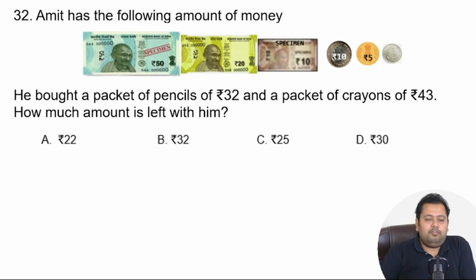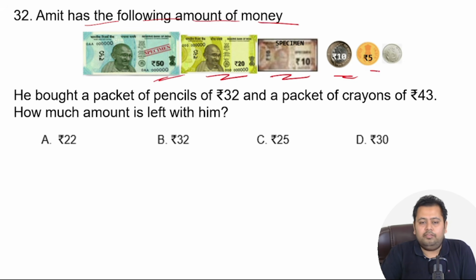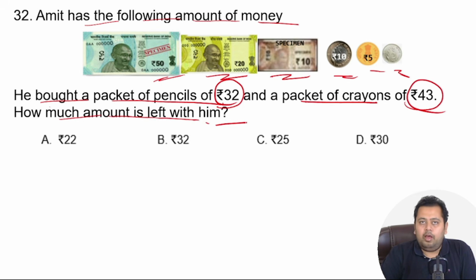Okay, so now we solve question number 32. Amit has the following amount of money as shown in the given figure. He bought a packet of pencils of rupees 32 and a packet of crayons of rupees 43. How much amount is left with him now? So what you have to do over here is find out how much money he has, then find out how much money he spends, and if you subtract the both, then you will get how much money is with him. So again, I'll take a timer of 3 seconds. You pause the video, we meet the other side.